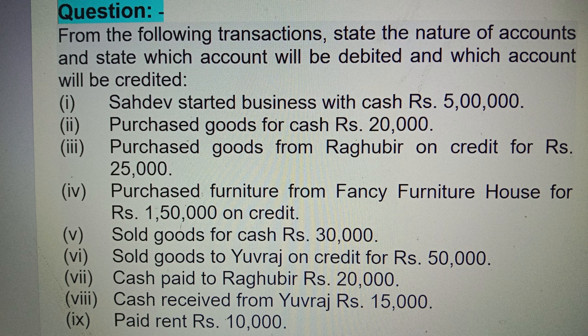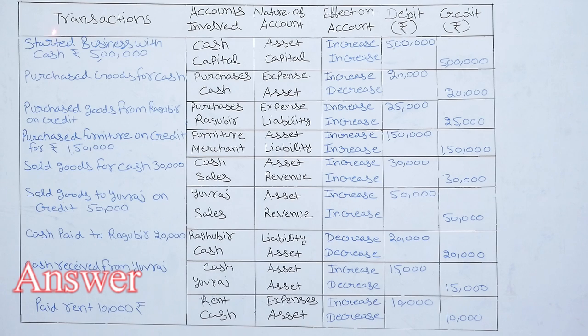Next is cash paid to Raghuveer rupees 20,000. Next is cash received from Yuvraj rupees 15,000. Next, paid rent for rupees 10,000. Let's start the answer. Transaction, accounts involved, nature of accounts, effect on accounts, debit, credit.